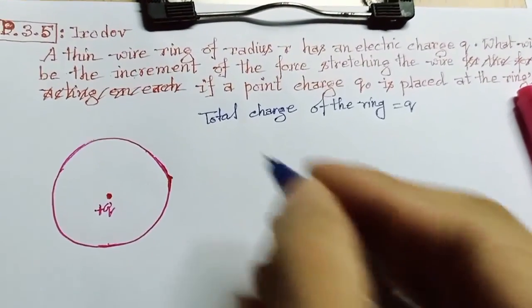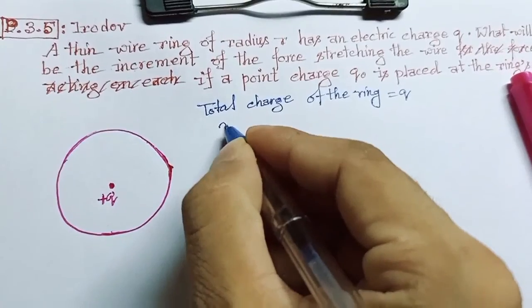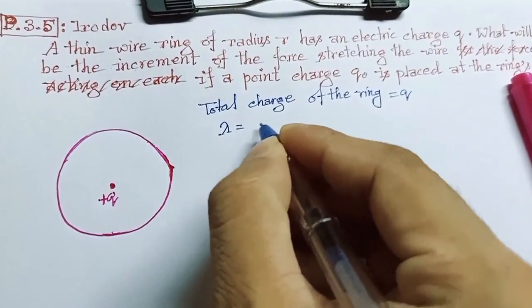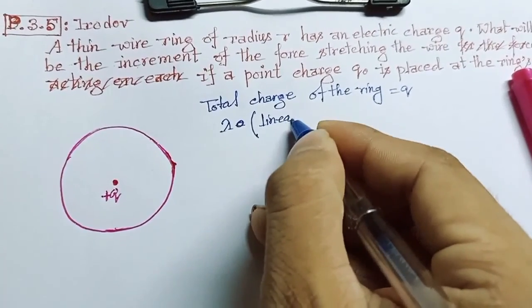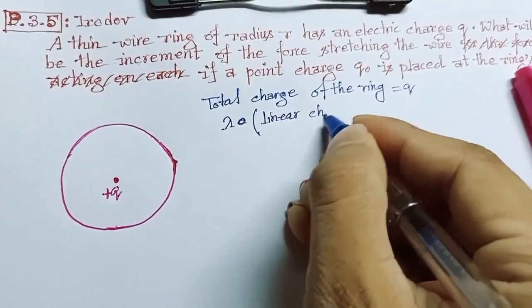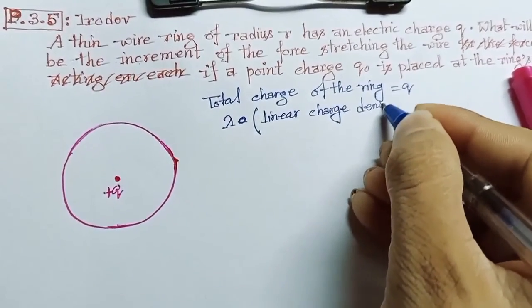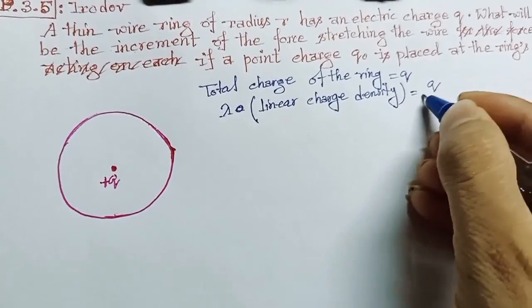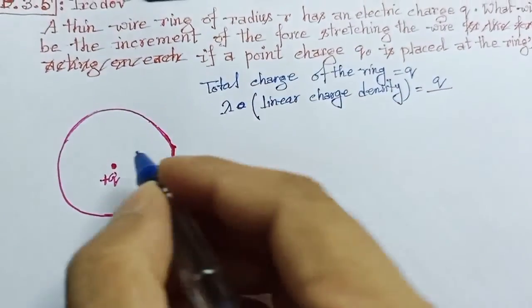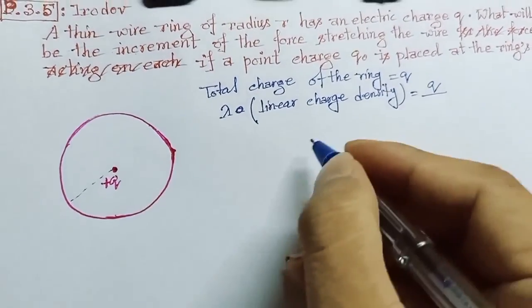So its linear charge density, or charge per unit length, lambda, will be equal to total charge q divided by the total circumference of the circle.